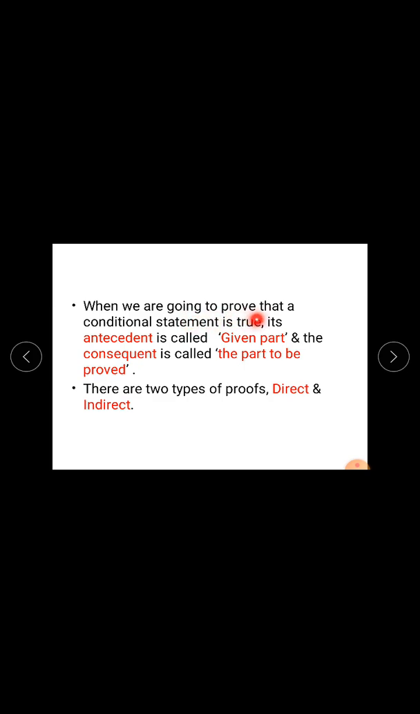Listen carefully, students. When we are going to prove that a conditional statement is true, its antecedent is called the given part and the consequent is called the part to be proved. There are two types of proofs, direct and indirect proof. First we will see direct proof.